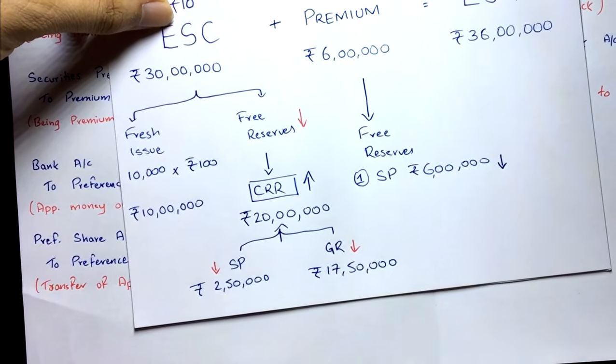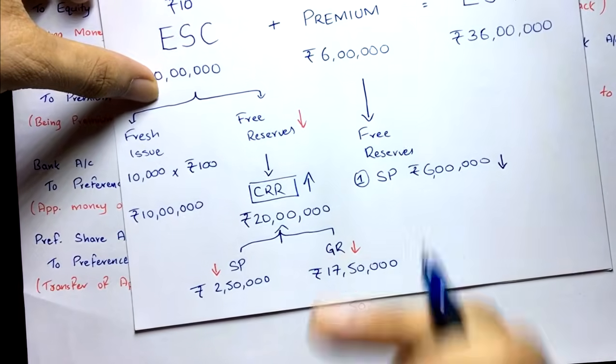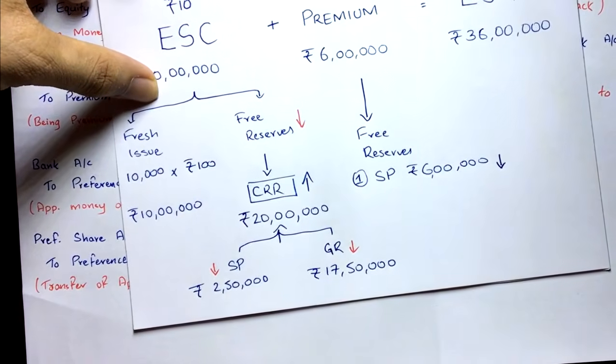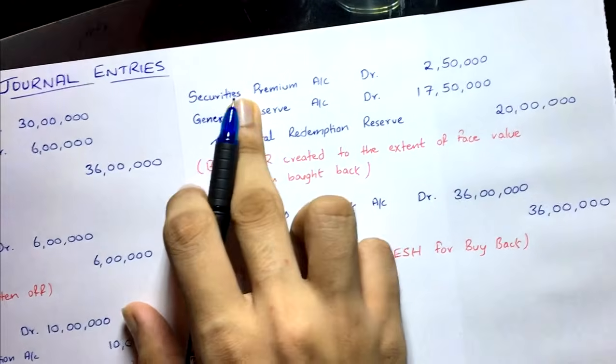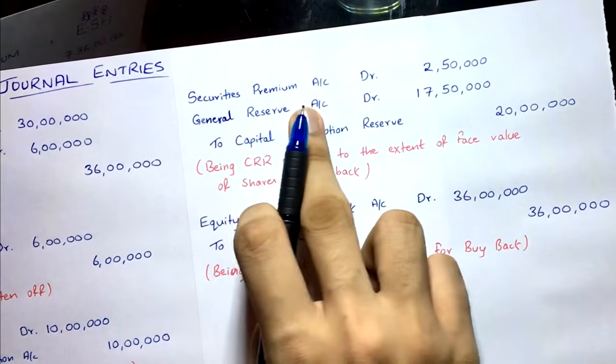Yeah, so now they are decreasing. What do you have to do? You have to debit them, isn't it? Whenever equity reserves decrease, you have to debit them. Yeah, so that's what we are going to do. See here, securities premium account debit, general reserve account debit.